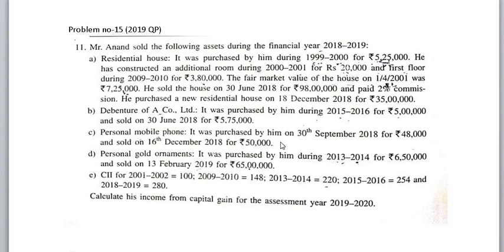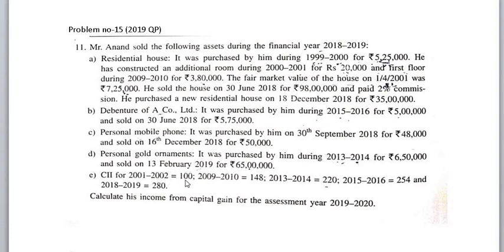It was purchased by him on 30th September 2018 for 48,000 and sold on 16th December 2018 for rupees 50,000. Next one, personal gold ornaments. It was purchased by him during 2013-14 for rupees 6,50,000 and sold on 13th February 2019 for 65 lakh.